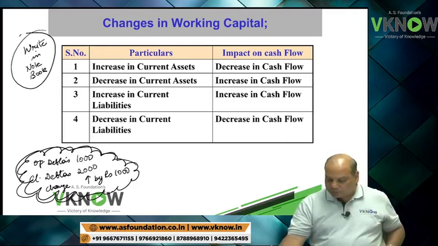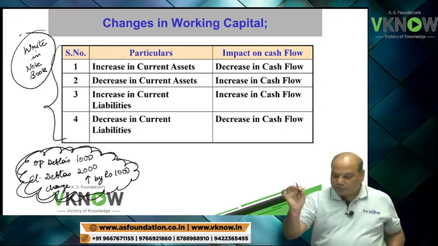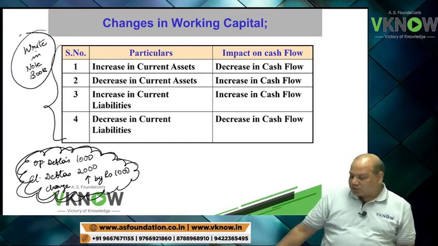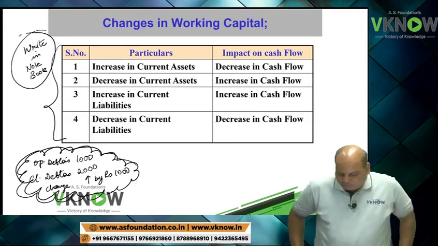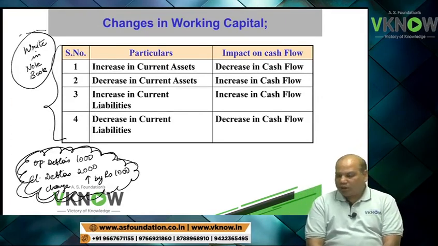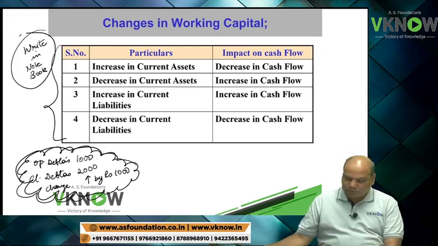For that purpose, first you write down the summary. So start writing: changes in working capital. This will help you a lot. When you solve problems under the indirect method, every problem will require this. Serial number, particulars, impact on cash flow.